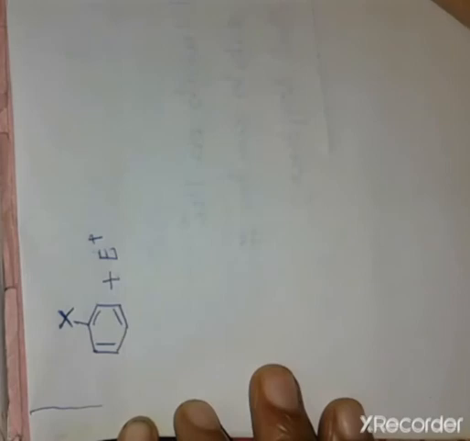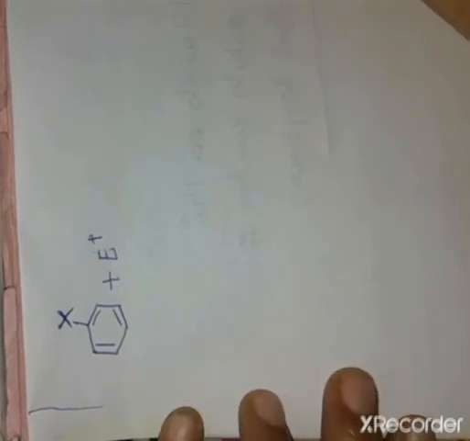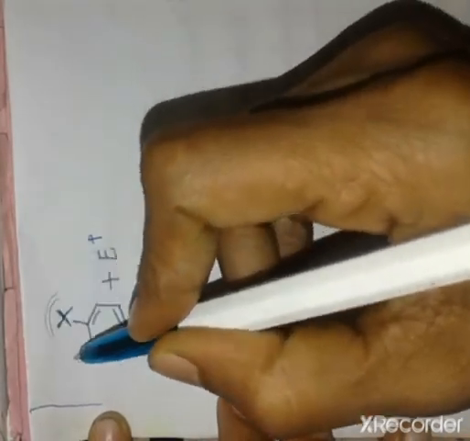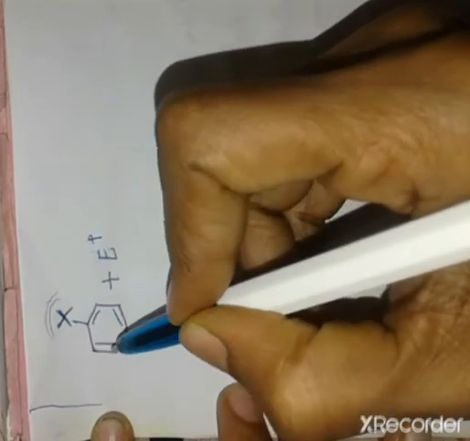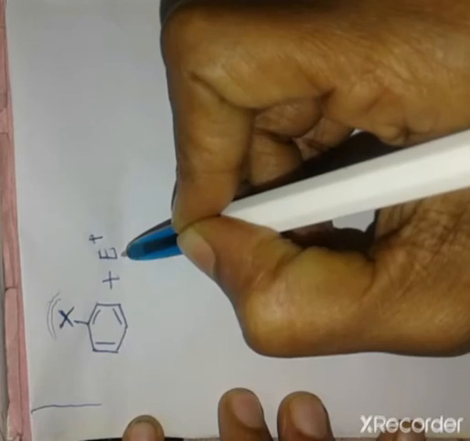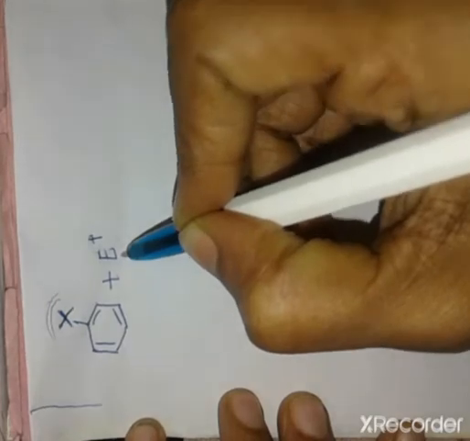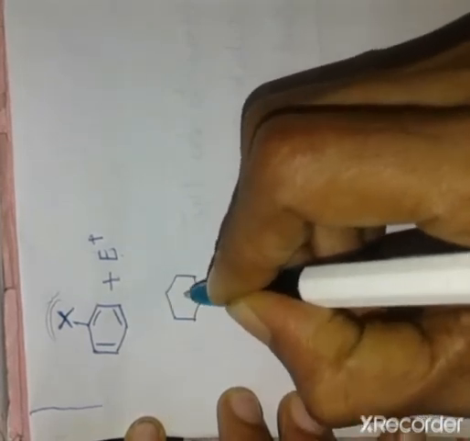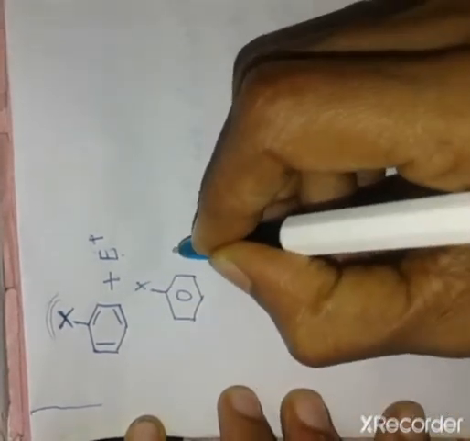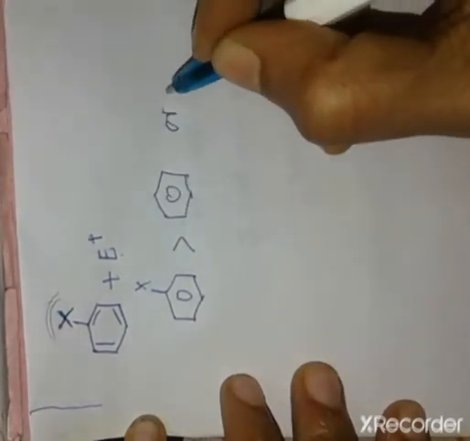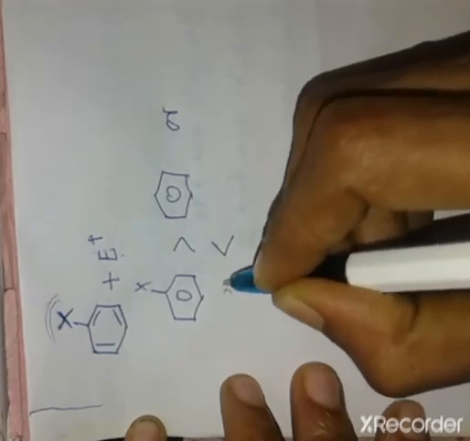First we consider whether the reactivity of the monosubstituted benzene towards the electrophilic substitution reaction is higher or lower than that of benzene.